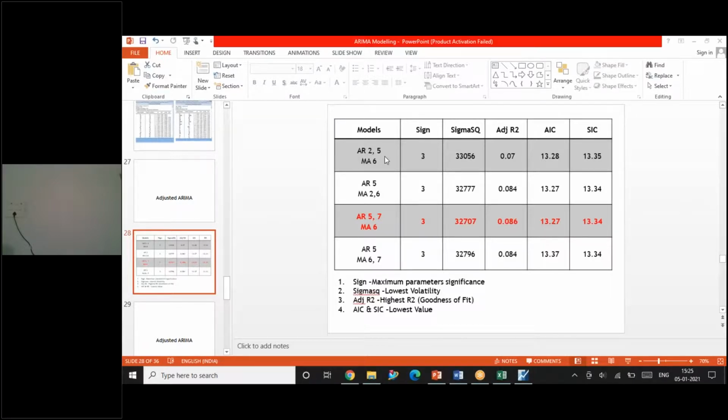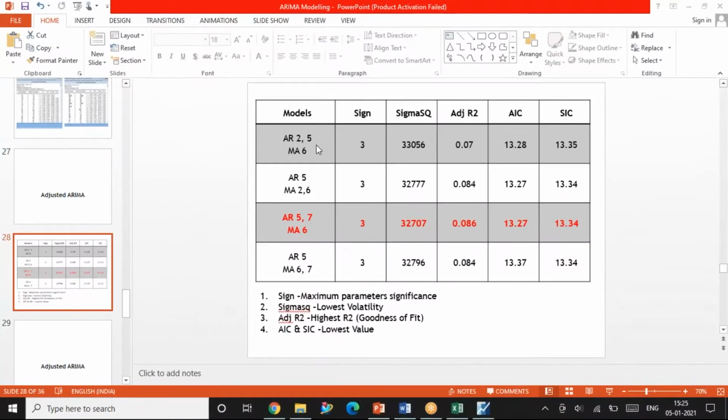Whatever I write, D-Nifty, EViews, even if you don't specify which is the dependent variable, the first variable you write in the equation is considered as the dependent variable. So the moment I write D-Nifty, whether I write constant or I don't write constant, it will assume D-Nifty as the dependent variable. Whatever I write, AR5, AR6, AR7, AR2, all these are considered as independent lagged values which have an influence on the dependent variable.